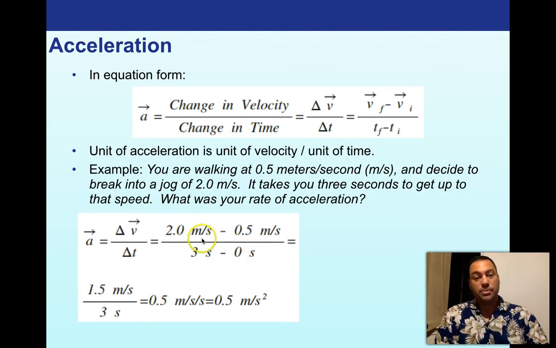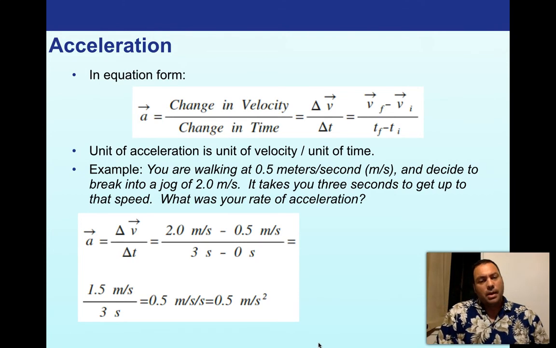So 2.0 meters per second minus 0.5 simplifies to 1.5 meters per second divided by 3 seconds. Okay, simple arithmetic here turns it into 0.5 meters per second, which then turns into this really interesting unit of 0.5 meters per second squared.